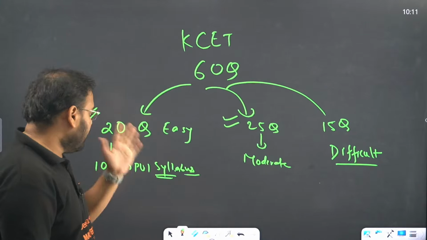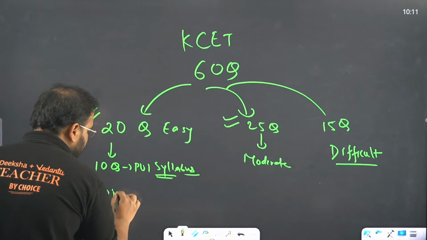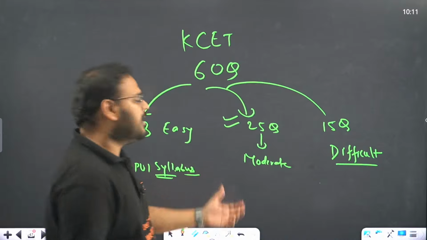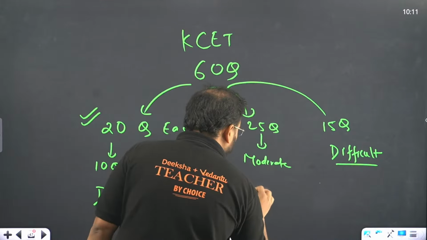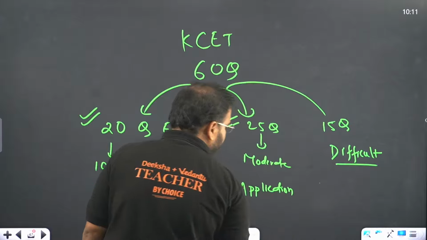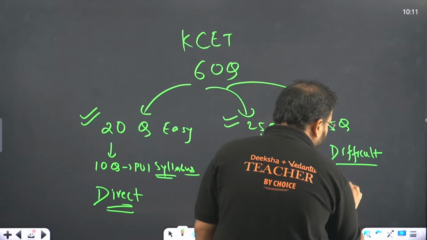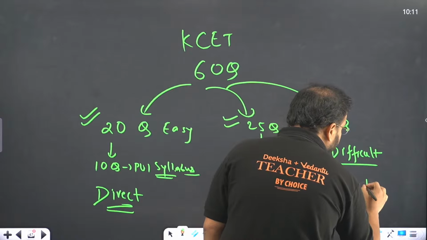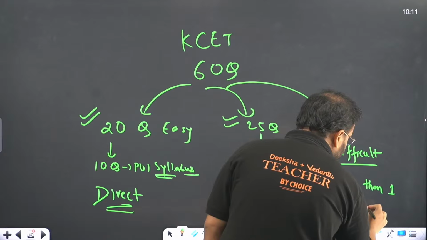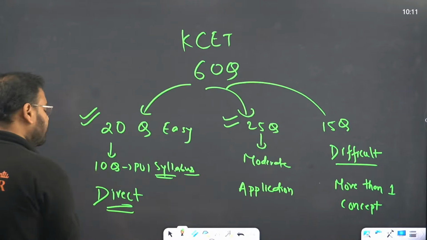Now one more thing, when I say easy, I mean very direct questions, very direct problems. Moderate means application of the formulas, basically a little bit advanced, a little bit application based on one concept. Now when I talk about difficult, it means more than one concept is involved, which means a question will not be only from one chapter, you'll have more than one concept together.